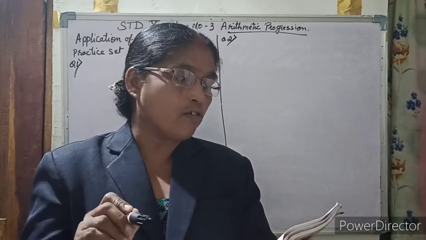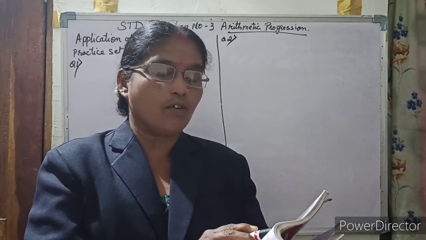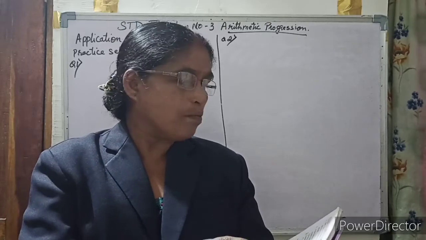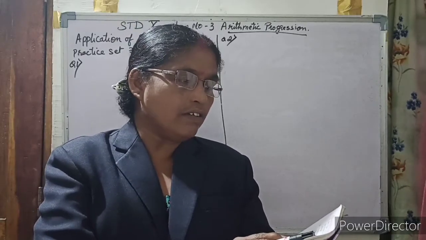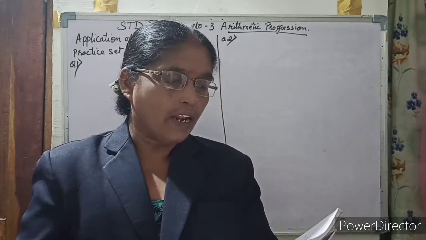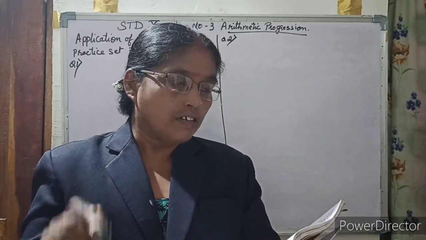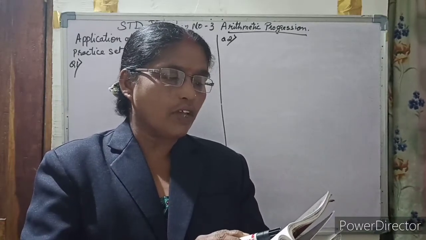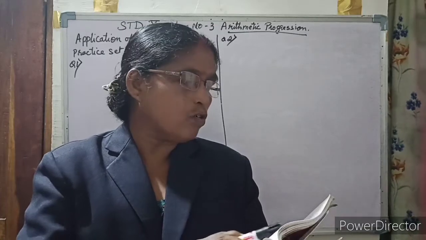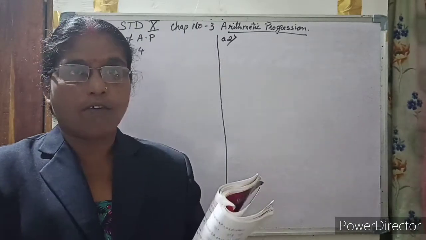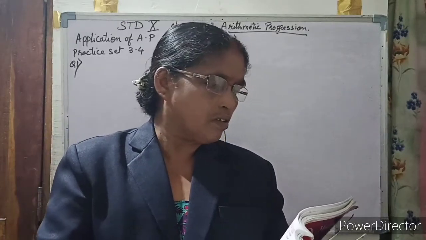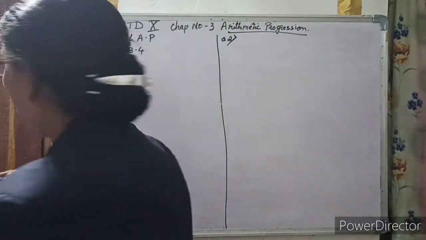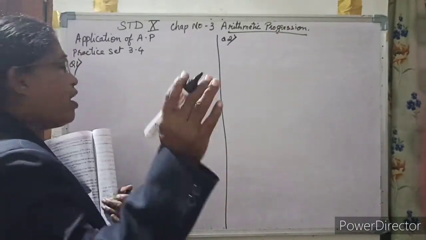On the first day of 2016, she decides to save 10 rupees, then 11 rupees on the second day and 12 rupees on the third day. If she decides to save like this, then on 31st December 2016, the last day of the year, what would be her total savings? Total savings means we have to find the sum of n terms. The terms of the AP are given as she is saving each day 10, 11, 12 and so on.